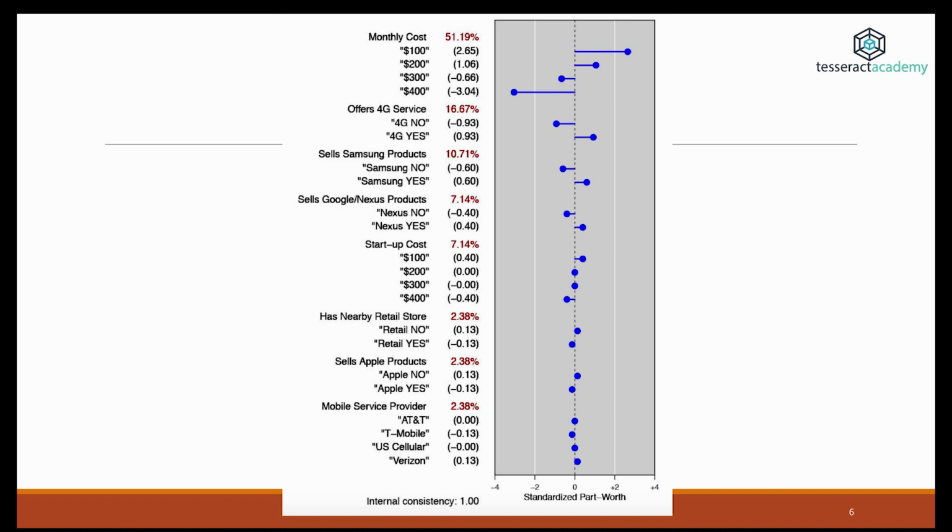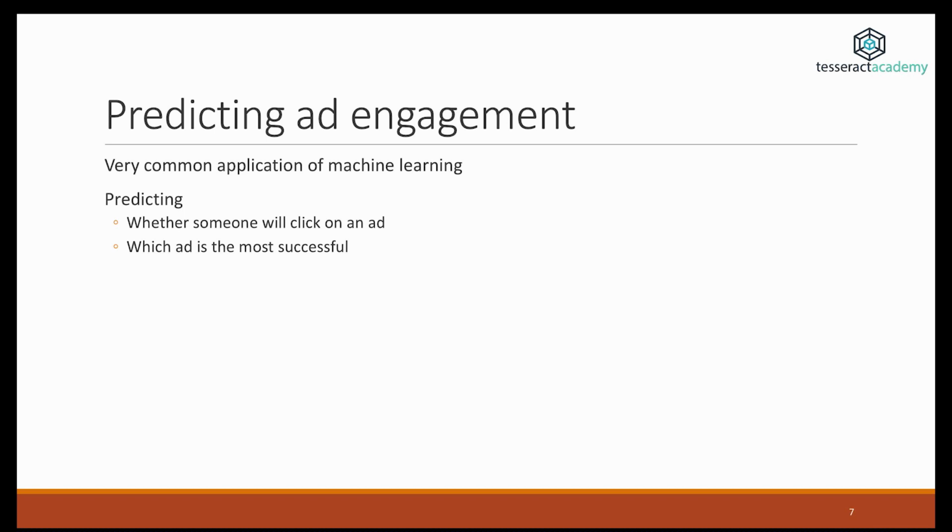Another interesting application of data science in marketing is predicting the engagement of online ads. So there are a few different ways to do this. We can try to predict whether an individual user will click on an ad, or the proportion of clicks over impressions an ad will get, or we can try to find the best ad using some techniques like reinforcement learning, which we're going to cover later.